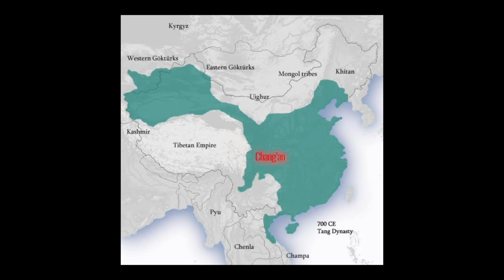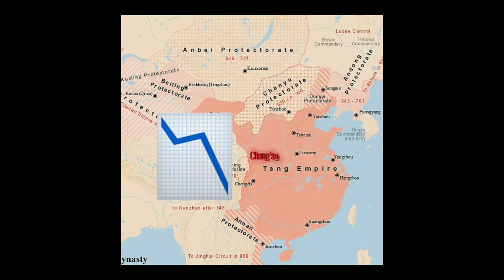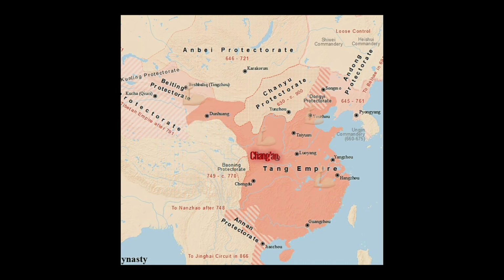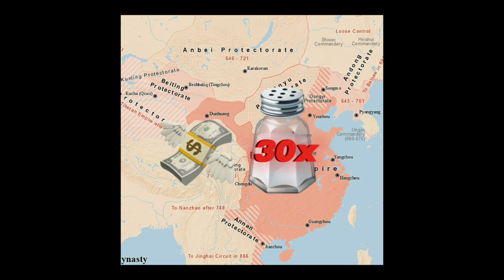After the rebellion, Tang's power was weakened, and they decided to reinforce the central army to make sure warlords didn't attack them. Because of that, they had to raise taxes. It made the price of salt grow 30 times, and salt traffickers started to appear.